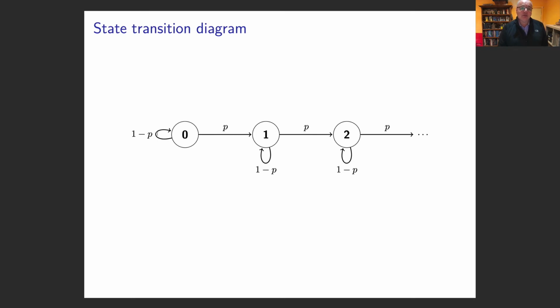So this is where I just keep tossing tails, and then I toss a head, and then I go up to state 1. Again, I could keep tossing tails, but eventually I'd toss a head and go up to state 2. You can see the arrows indicate changing between states, and the P gives me the probability of changing states. So this describes the setup of the process.